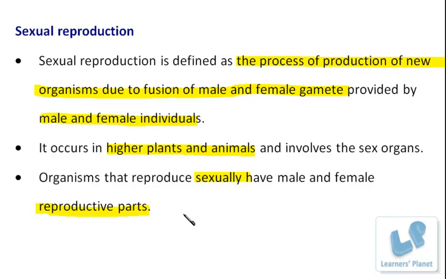And of course, there are other organisms in which these parts are present on the same body. If they are located on separate individual bodies, then these organisms are known as unisexual organisms. Whereas if the sexual parts are located on the same individual body, then they are known as bisexual organisms.